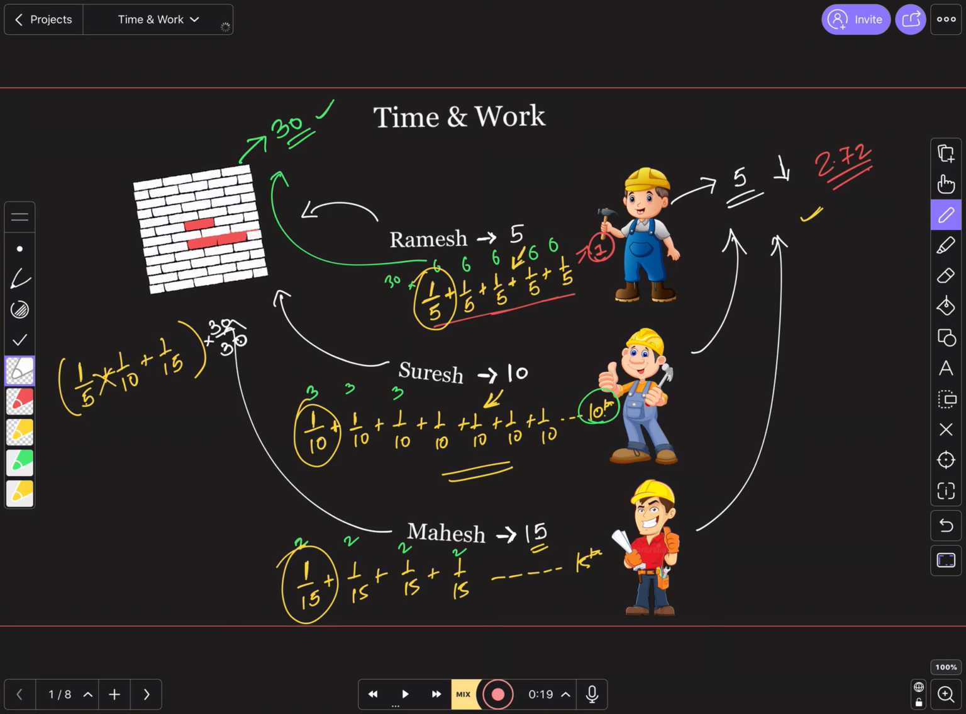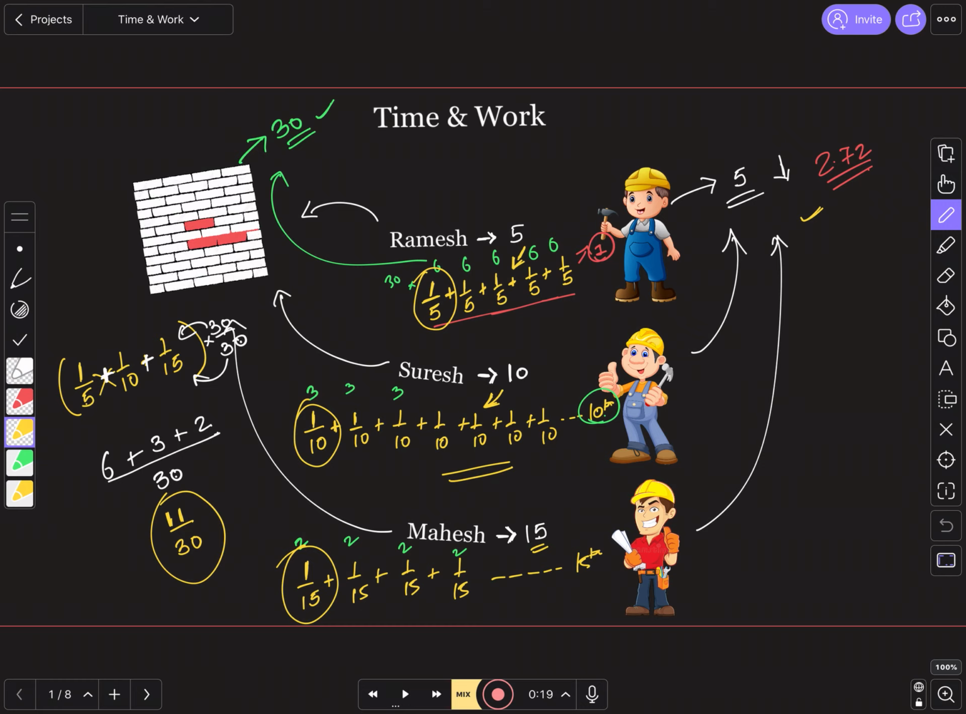Okay, so let's take this upper 30 inside now. So this becomes 5 6s are 30. This is plus, of course, you know that this is a plus. So this is 5 6s are 30. This is 10 3s are 30. This is 15 2s are 30. Okay, the whole thing is being divided by 30, because now the bottom 30 comes in here. So whatever you're getting, 6 plus 3 plus 2, 11/30. 11/30 is the work that will be done in 1 day.